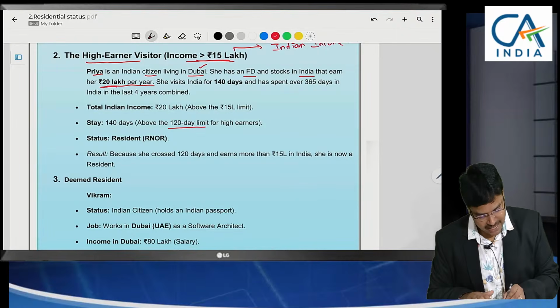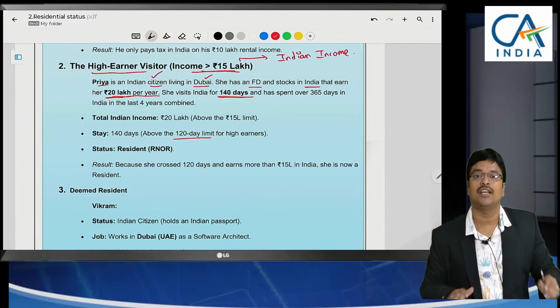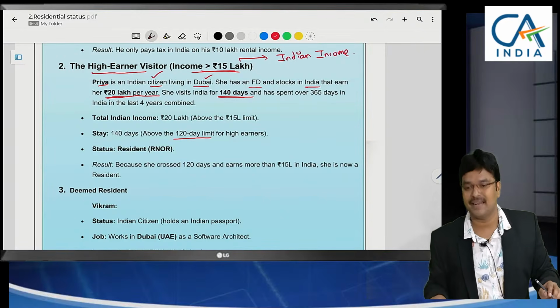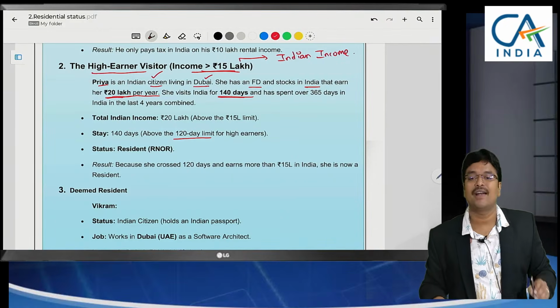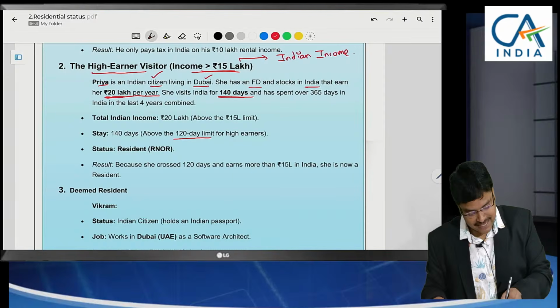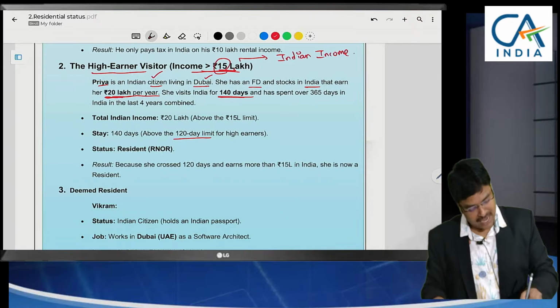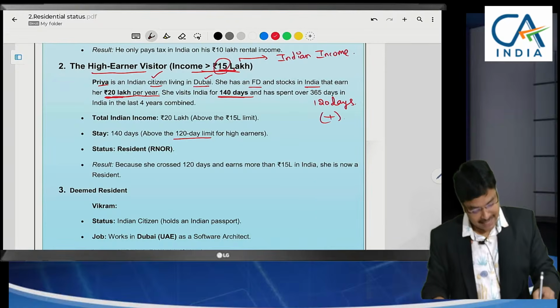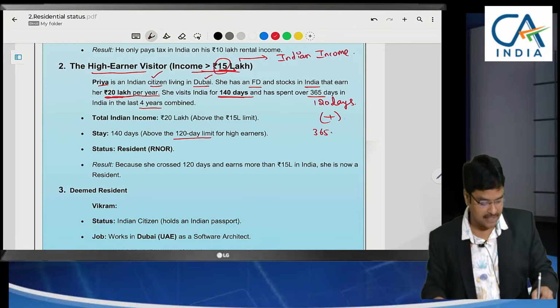So, here she is getting 20 lakhs per year in India. She has visited India for 140 days. Usually what we will say is, since she is an Indian citizen, she should stay in India for 182 days to become a resident. But here, for 140 days only she is in India, but her income has exceeded 15 lakhs. Since her income has exceeded 15 lakhs and she has stayed in India for 120 days or more, plus there is another condition that for the last 4 years she should stay in India for 365 days. Last 4 years, how many days does she have to stay in India?